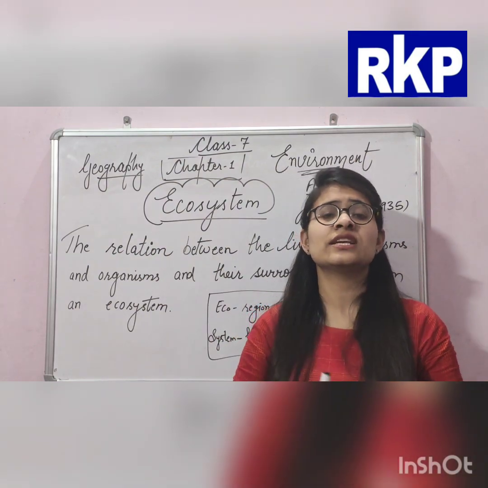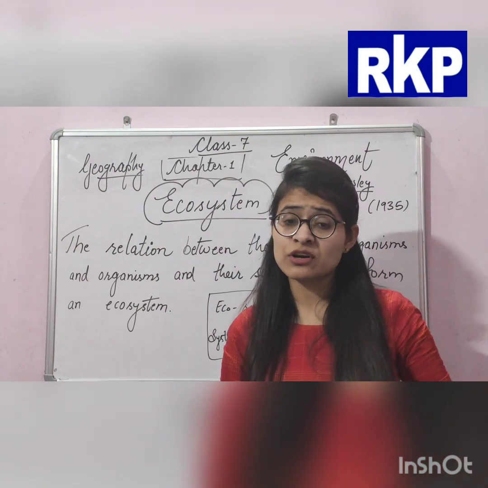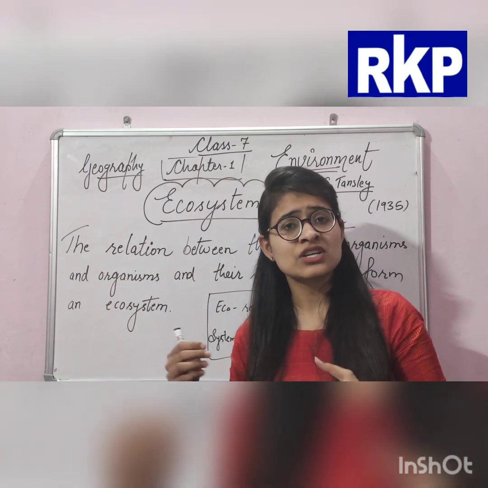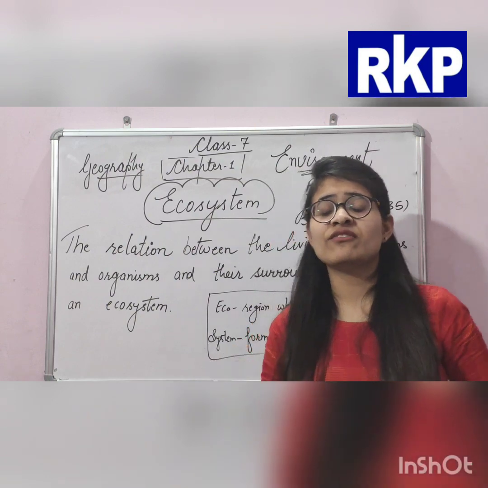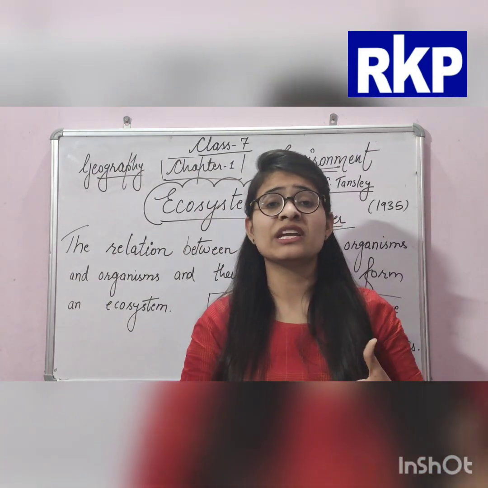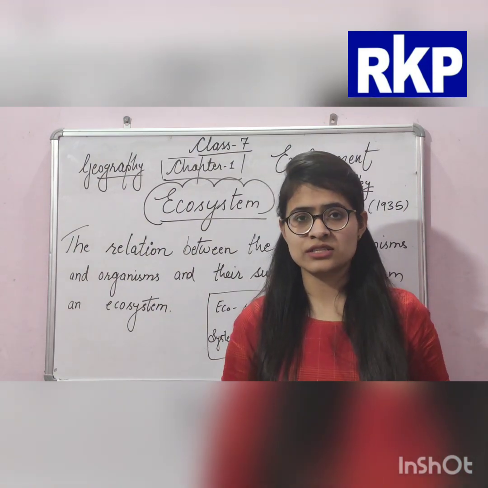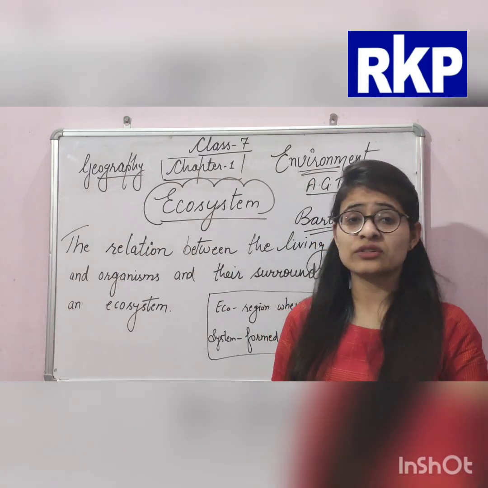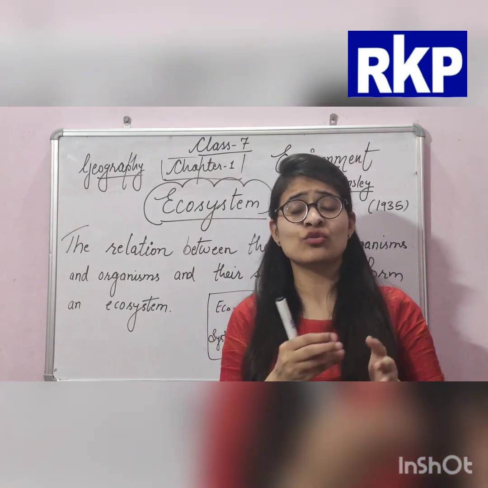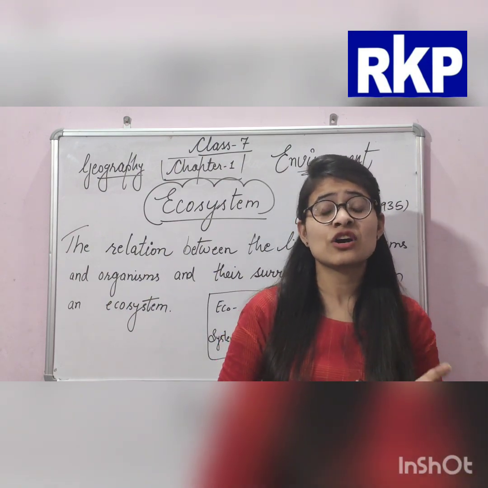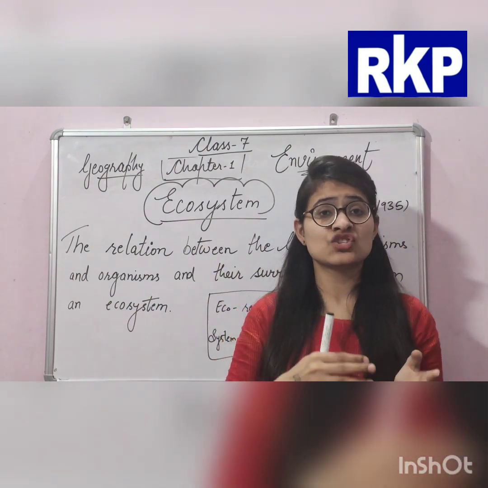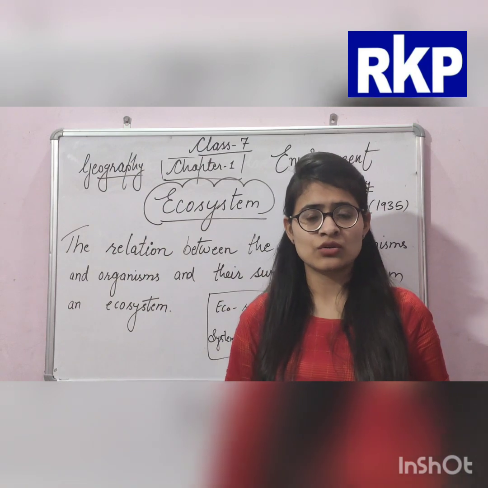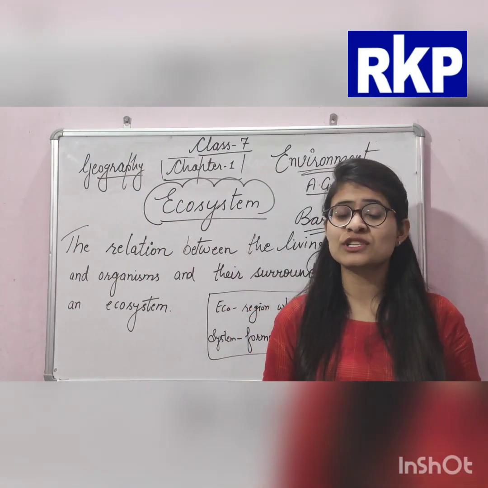So we can see that early humans adapted themselves according to the environment. Then they made some changes. But now human beings interact with the environment, and they can modify it according to their needs. So that was the human environment. We can say how humans changed themselves according to the environment, and now how they change the environment to fulfill their needs. So this was our topic. I hope this topic is clear to you all.